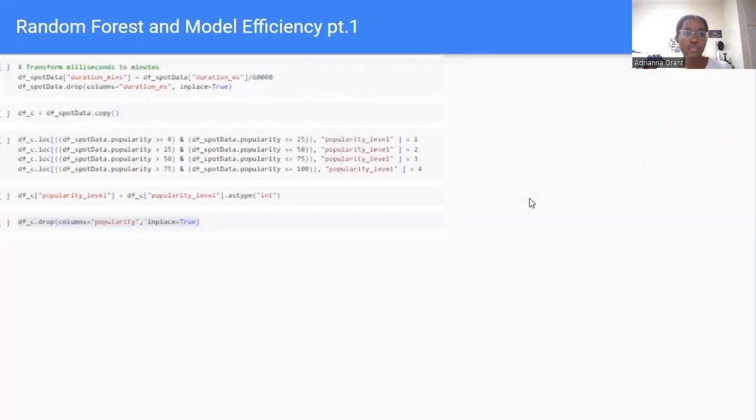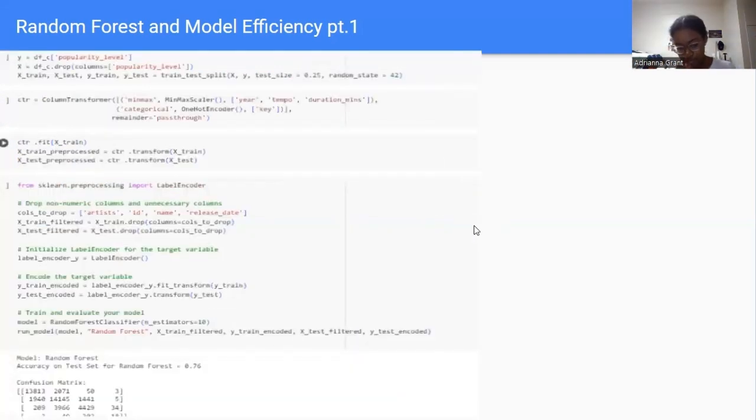From there, we decided to separate the popularity into 4 levels based on the open source code. So 0 to 25 is low, so it'll be 1. 25 to 50 is medium, so it's 2, and so on. It goes from 1 to 4. From there, we conducted a couple of other models, but Random Forest seemed to turn out the best, as it did in the open source code.